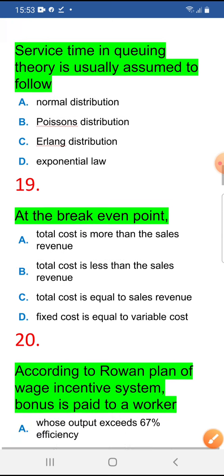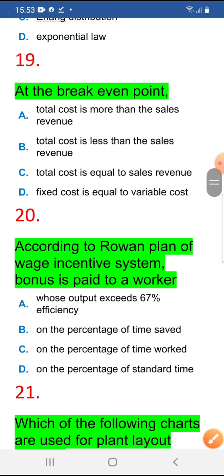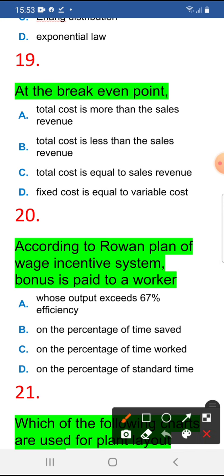Next, the break even point. So 19th is C. Total cost is equal to sales revenue. That is the break even point. That one we know.